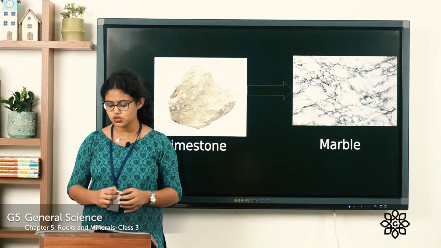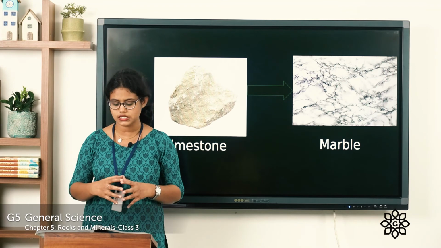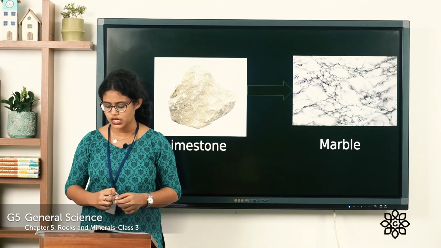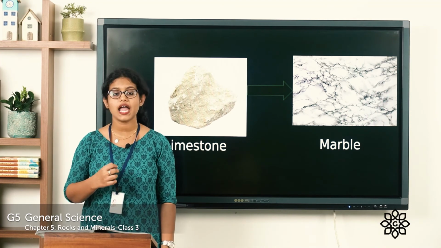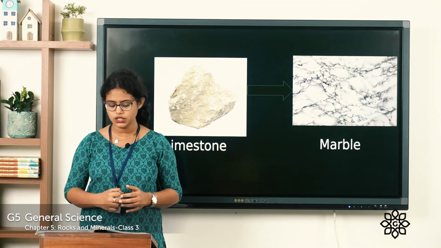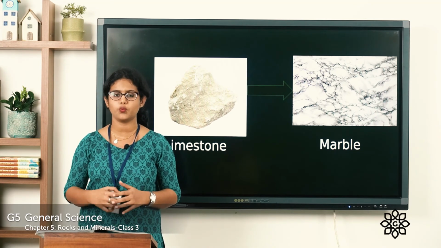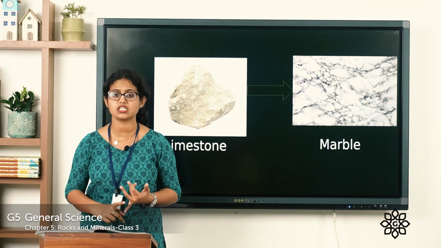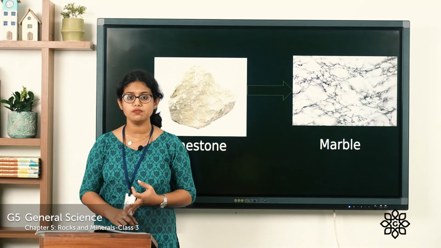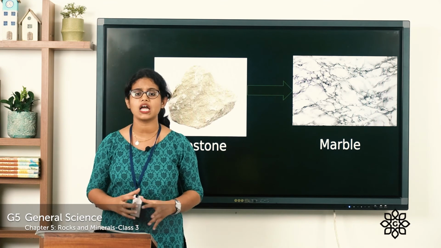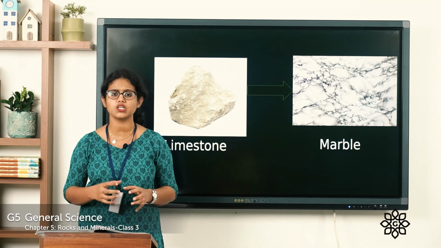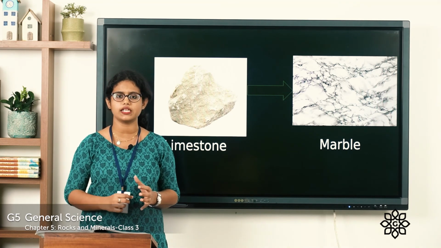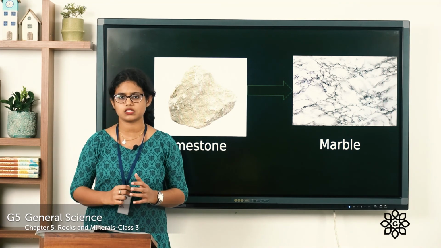And in page number 63 itself, we can see a box and it is given, all rocks are not hard. Many types of rocks such as limestone, pumice, and even some kinds of marble are soft and porous, which means that all rocks are not hard. There are rocks such as marble, pumice, limestone, all these are very soft as well as porous. You know what is the meaning of porous? Which has tiny pores in it through which air passes.